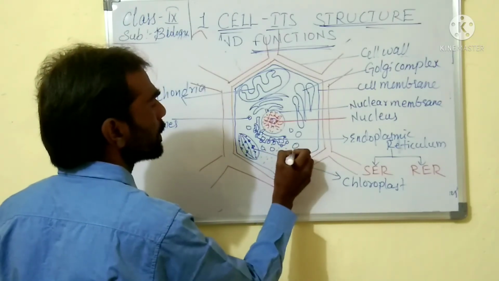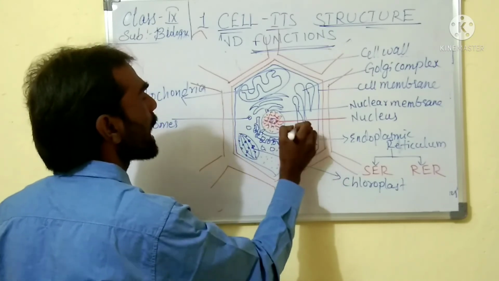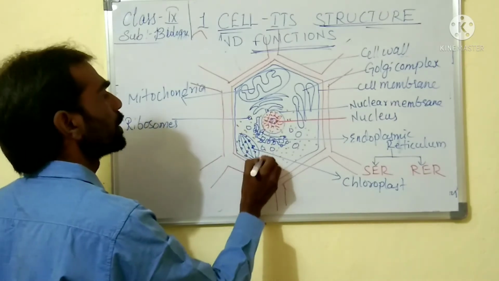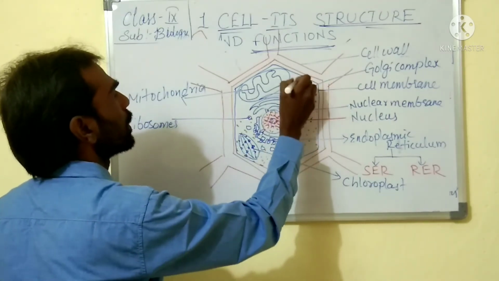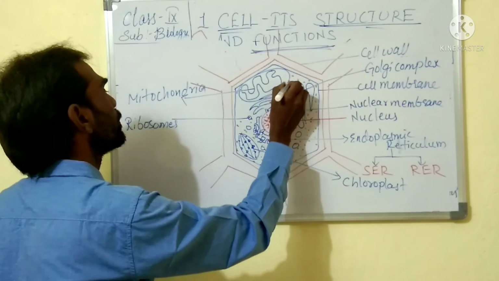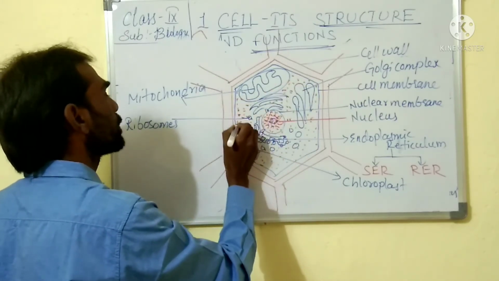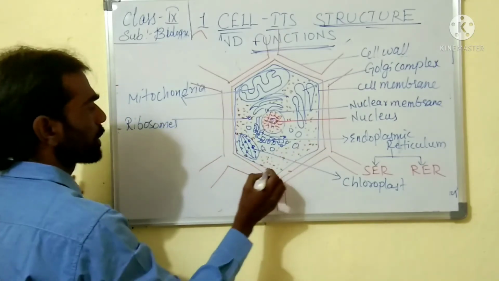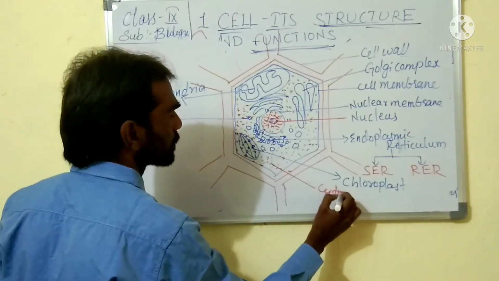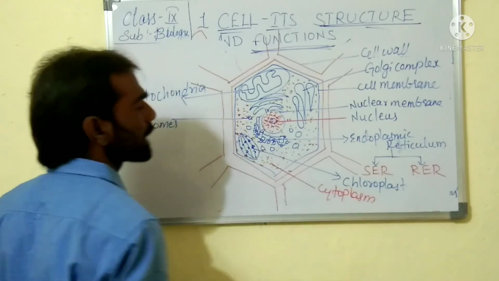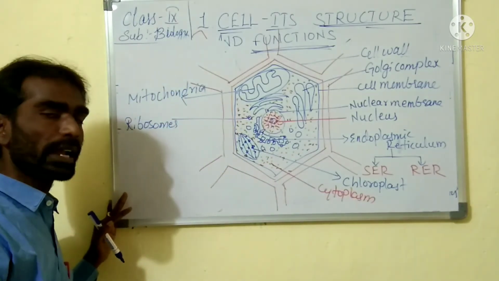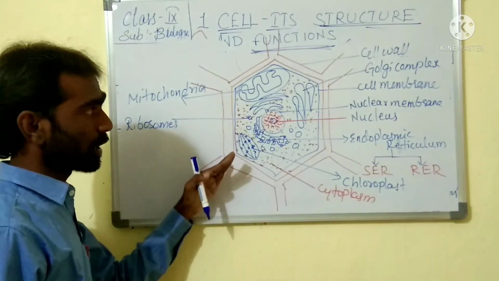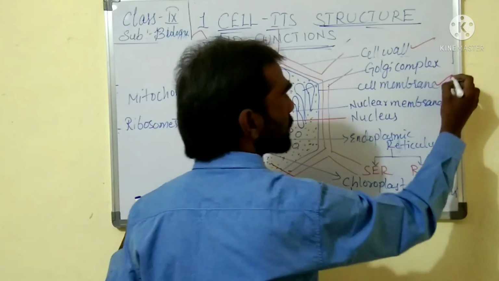This liquid medium is called cytoplasm, or protoplasm. Why it is called so, we will discuss in the next section. So, see here, it consists of the cell wall as well as the cell membrane.